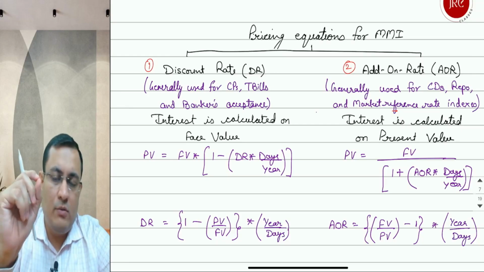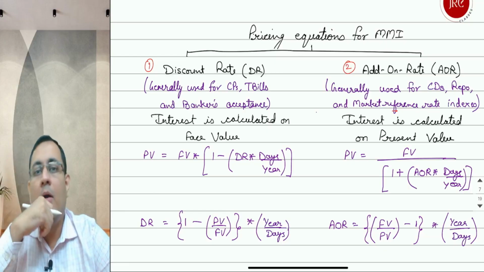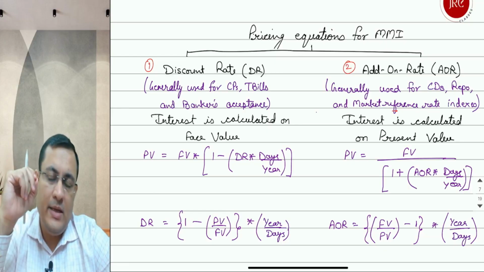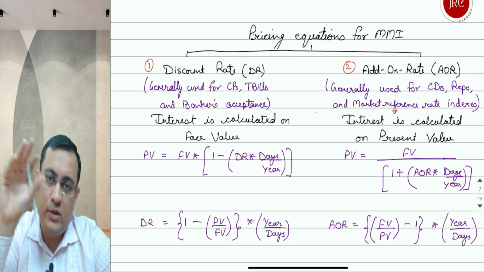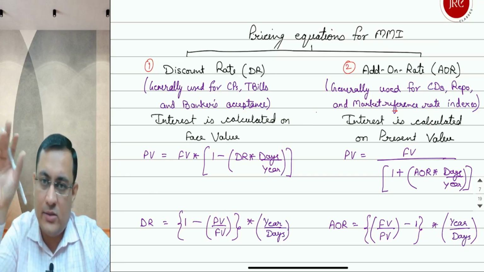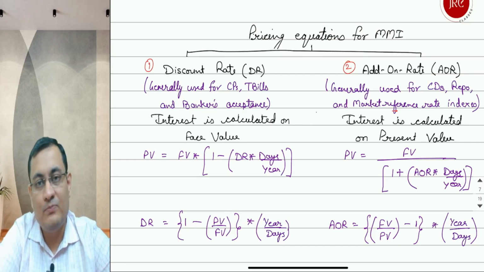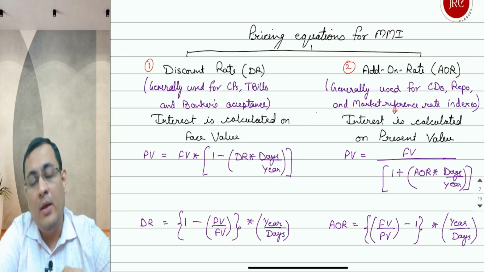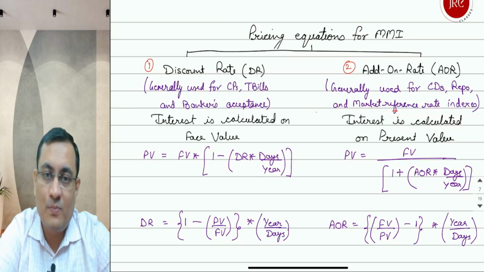In case of discount rate, when the yield is quoted in the form of discount rate, it is the return which the investor is expecting on the maturity value. That maturity value should include this much interest as a percentage of face value itself, the maturity value only. Whereas in case of add-on rate, the interest is calculated on the investment value.